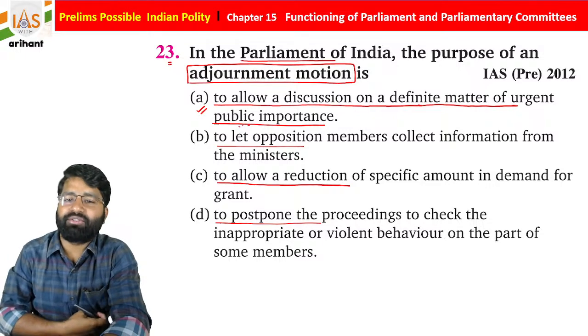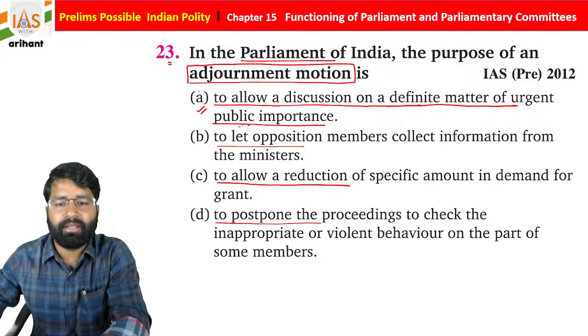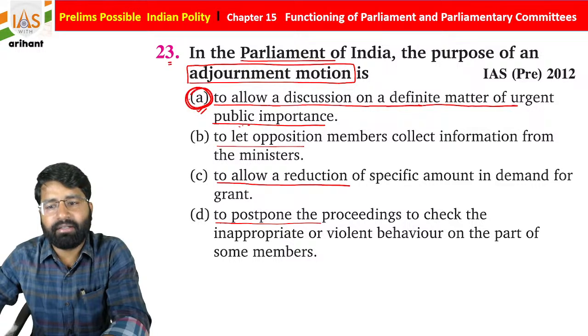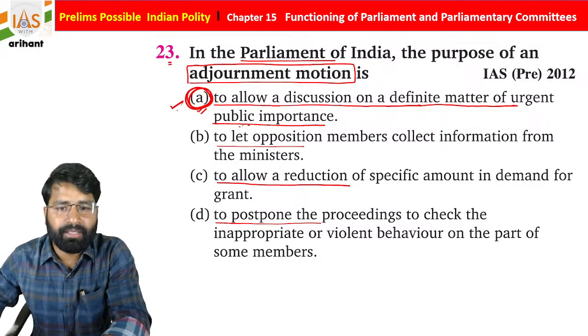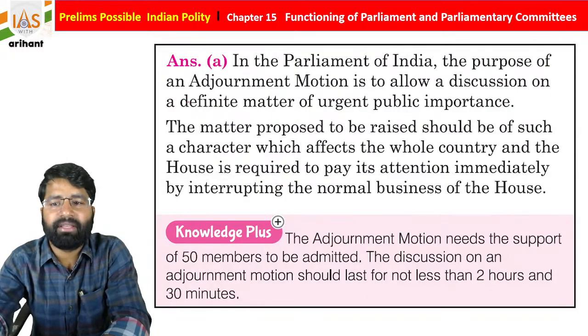So what you find, students, it allows a discussion on a definite matter of urgent public importance. So statement 1 is going to be correct for the same.